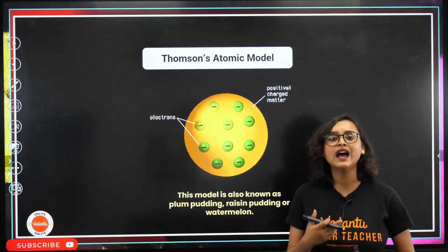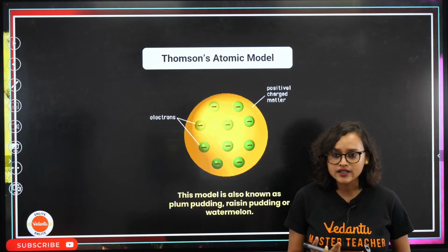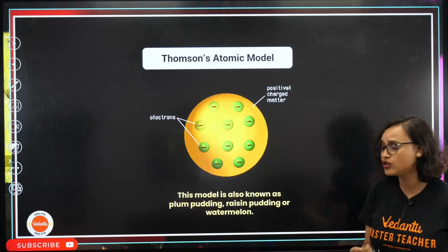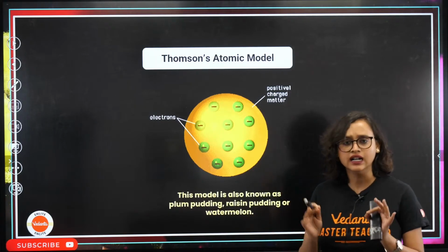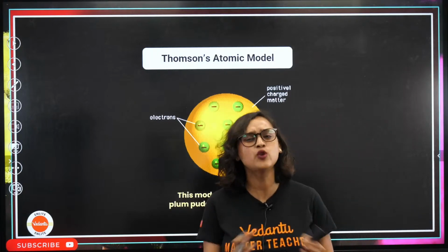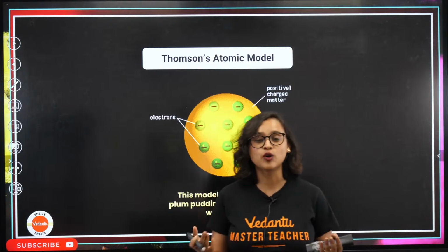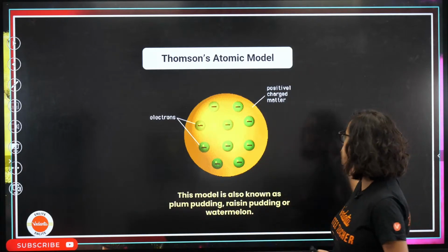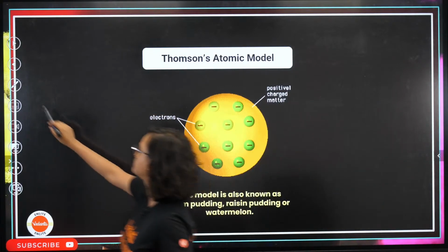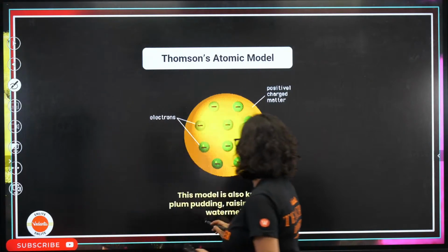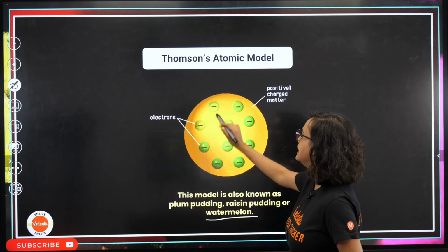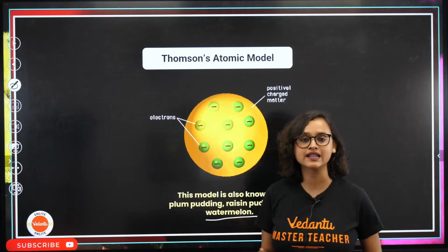And that's why we had to come up with newer models. This model is known as the plum pudding model. It is also known as raisin pudding or watermelon. Again, we don't understand plum pudding because we have hardly eaten puddings. We eat watermelon, muskmelon and all of these, so that's easier for us to understand. We're going to understand it as the watermelon model. You can consider this to be the red part, and these electrons are engraved in it. Electrons can be considered as the seeds.